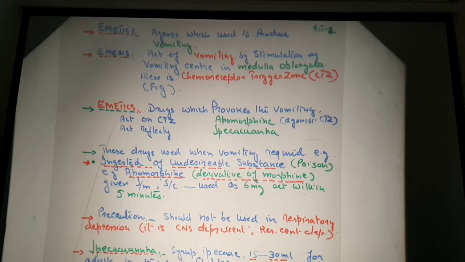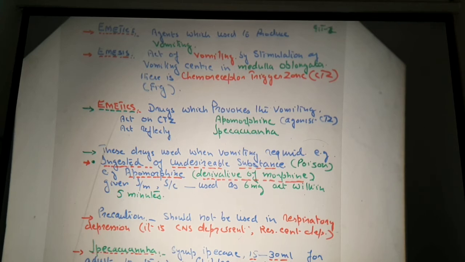Certain emetics act upon the central trigger zone and reflexly produce emesis. The drug which acts on the central trigger zone to start emesis is particularly apomorphine.